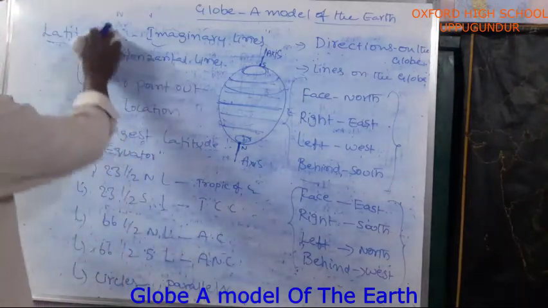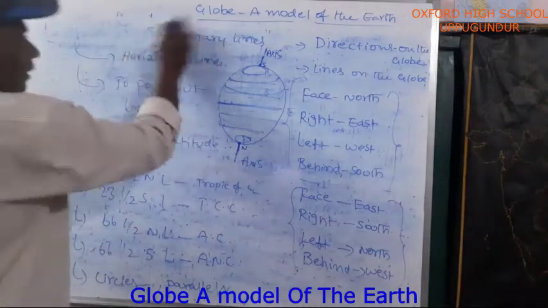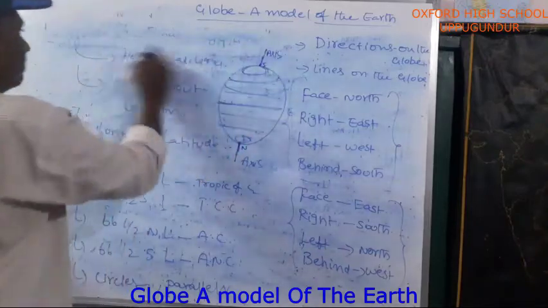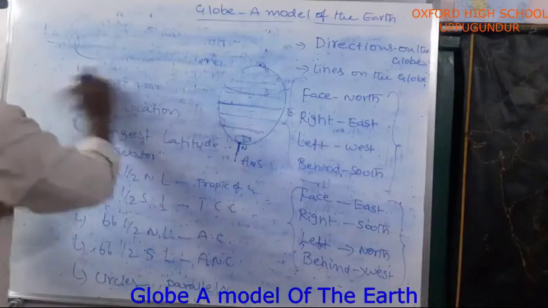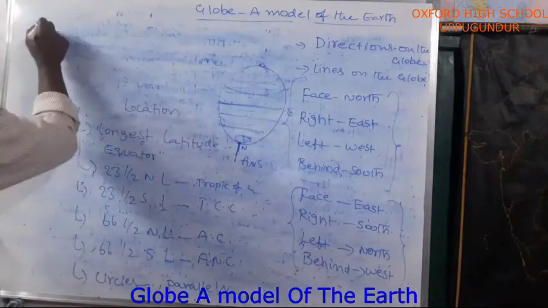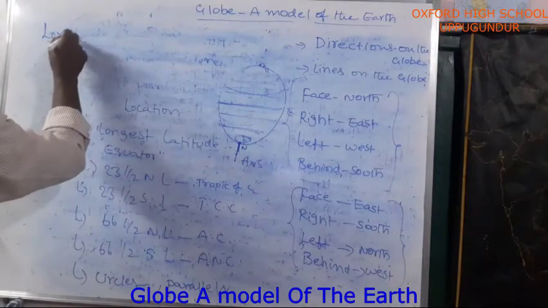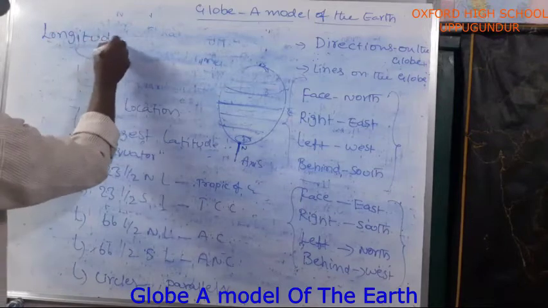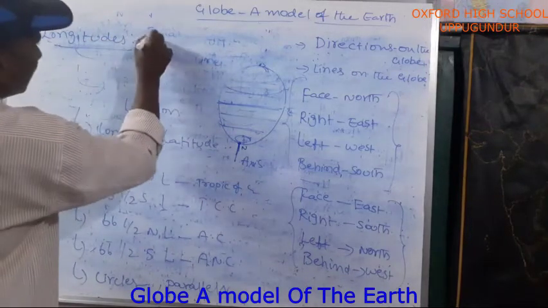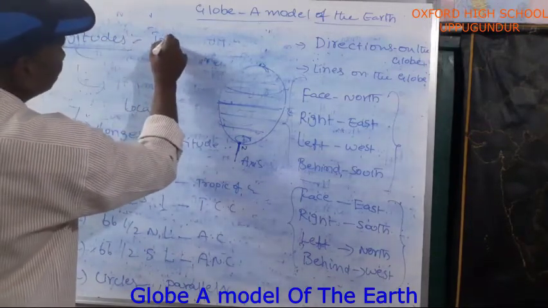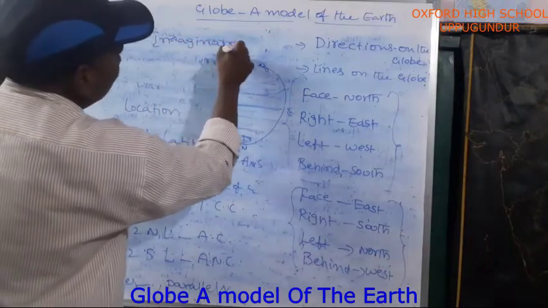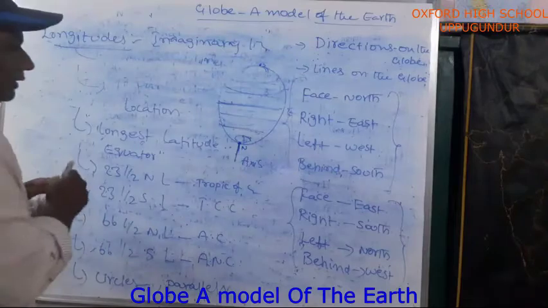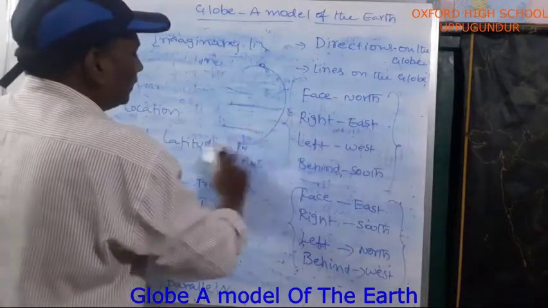Then longitudes. Longitudes are also imaginary lines, like latitudes.